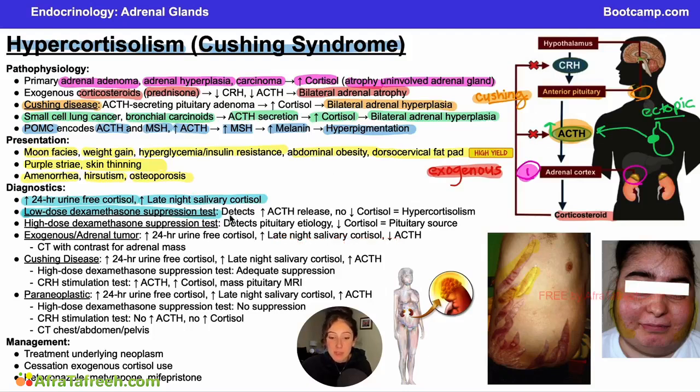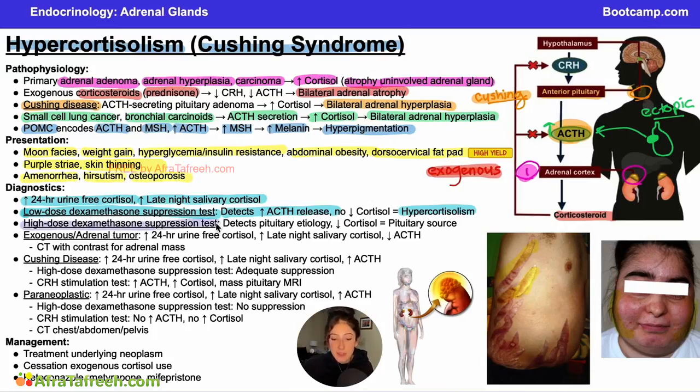Now, the low-dose dexamethasone suppression test can detect elevated ACTH release. And so if we give the dexamethasone and we don't see any decrease in cortisol, that means that we have a hypercortisolism because we're not listening to the negative feedback in this pathway, so we know there's some sort of dysregulation. It's not very helpful, however, for telling us what type of dysregulation we have. The high-dose dexamethasone suppression test, however, is important for this discernment. The high-dose dexamethasone suppression test is going to detect a pituitary etiology.